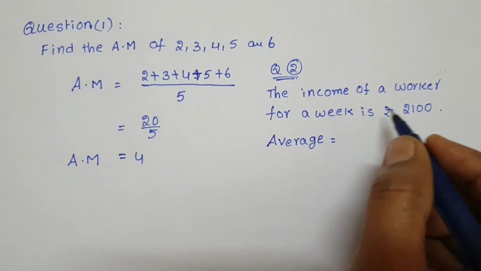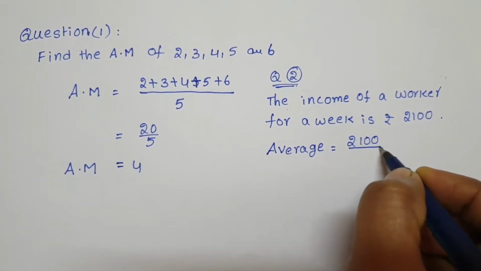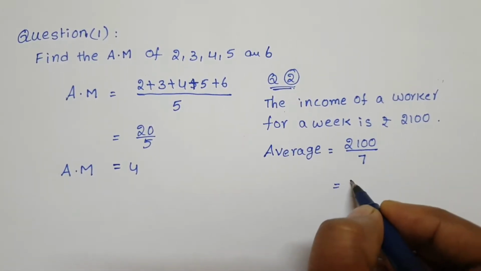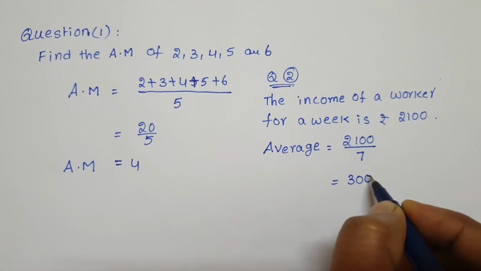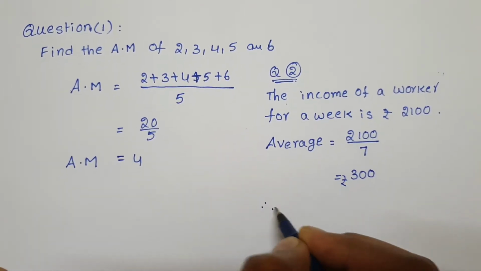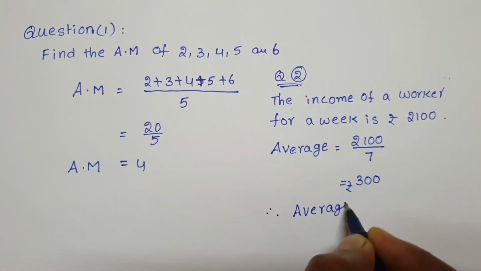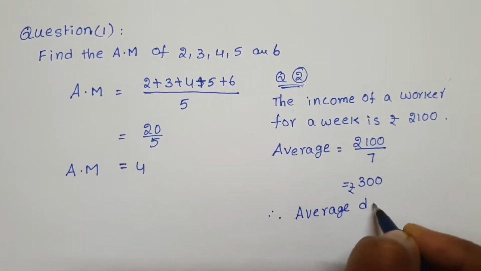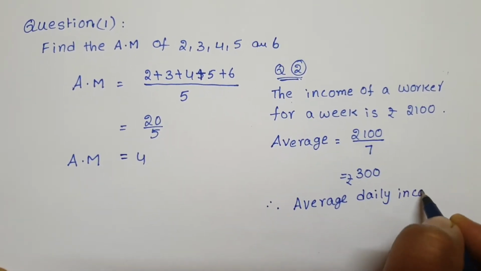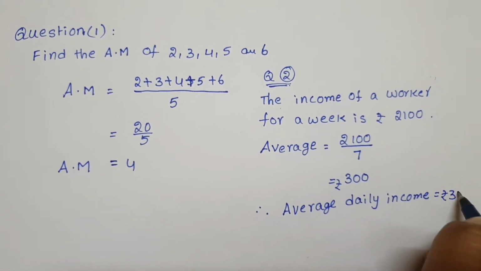1 week means sum of all days. 2100 by how many days? 7. Do cancellation. 7 threes means 300. So what is this? Rupees. So therefore, what is this? Average daily income. Daily income, how much? 300 rupees.